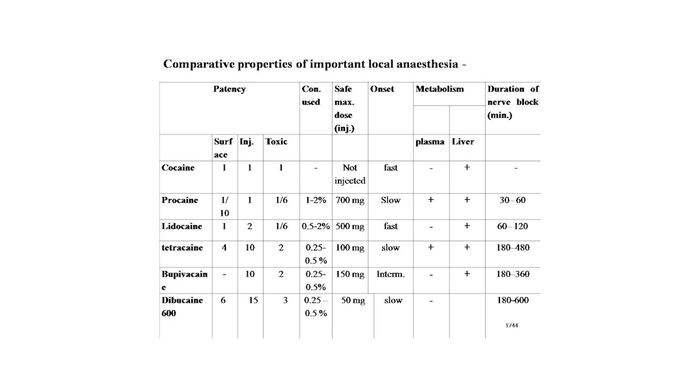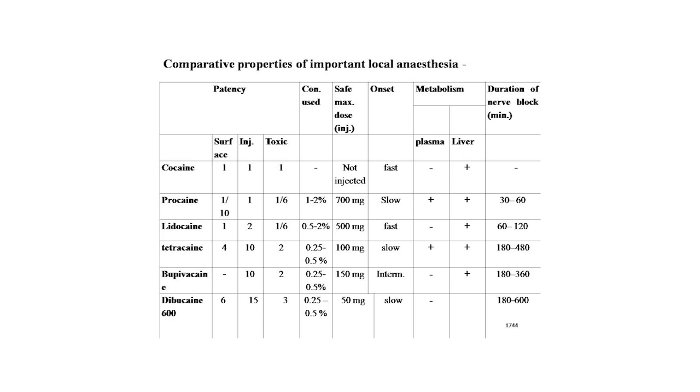60 to 120 minutes. Tetracaine: surface 4, injection 10, toxic 2, concentration used 0.25 to 5.5%, safe maximum dose 100 mg, onset is slow, metabolism in plasma and liver, duration of the nerve block 180 to 480 minutes. Bupivacaine: surface dash, injection 10, toxic 2, concentration used 0.25 to 5%, safe maximum dose injection 150 mg, onset is intermediate, metabolism in the liver, duration of nerve block 180 to 360 minutes.